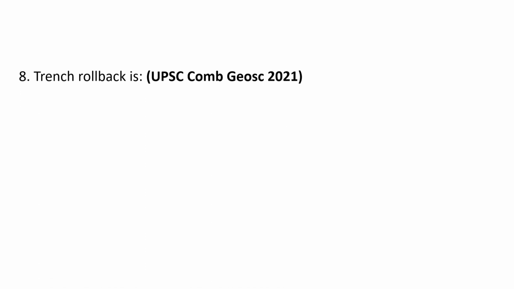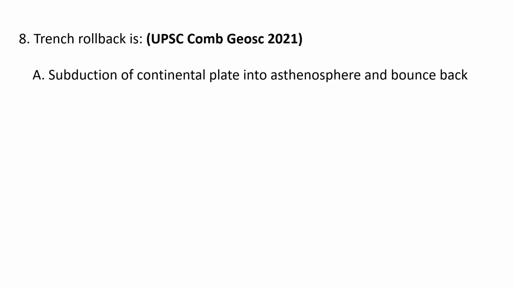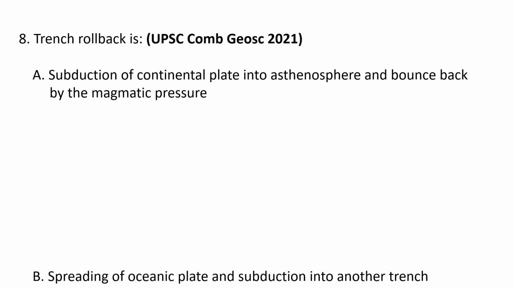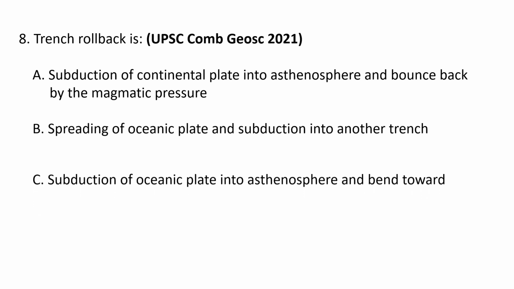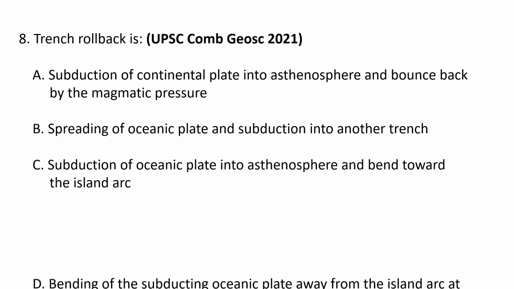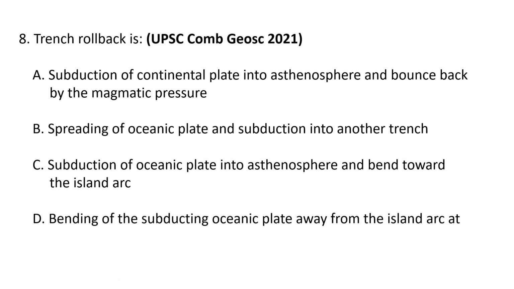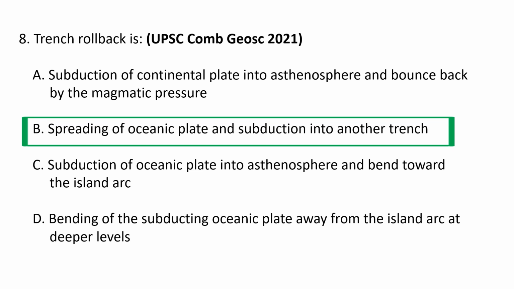Trench rollback is, so what is a trench rollback? The options are A. Subduction of continental plate into asthenosphere and bounce back by the magmatic pressure. B. Spreading of oceanic plate and subduction into another trench. C. Subduction of oceanic plate into asthenosphere and bend toward the island arc. And D. Bending of the subducting oceanic plate away from the island arc at the deeper levels. So the correct option is B. Spreading of oceanic plate and subduction into another trench.